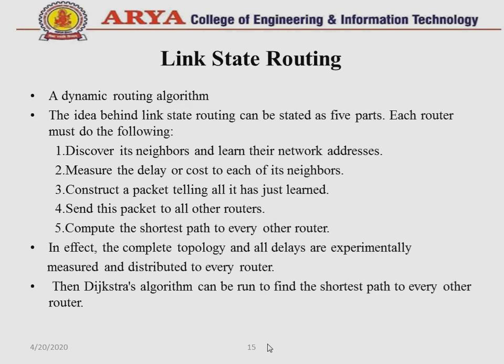Next is link state routing. This is also a dynamic routing algorithm. The idea behind link state routing can be stated in five parts. Each router must do the following things. First, discover its neighbors and learn their network addresses. Second, measure the delay or cost to each of its neighbors. Third, construct a packet telling all it has just learned. Fourth, send this packet to all other routers. And last, compute the shortest path to every other router.